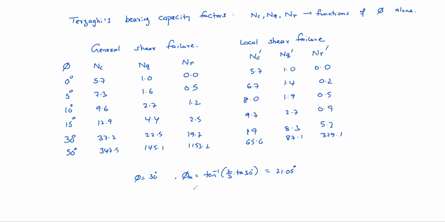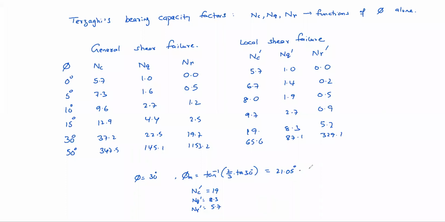So you have two things actually. To find NC dash, you can directly read at 30 degrees: NC dash is 19, NQ dash equal to 8.3, N gamma dash equal to 5.7, right? The same thing you can get if you want to read the values in general shear failure, but you should read at 21.05 degrees.